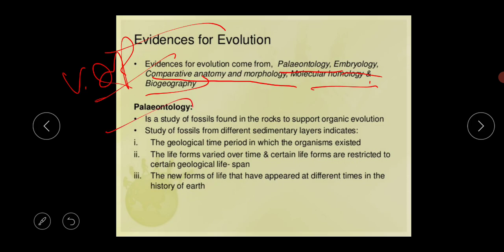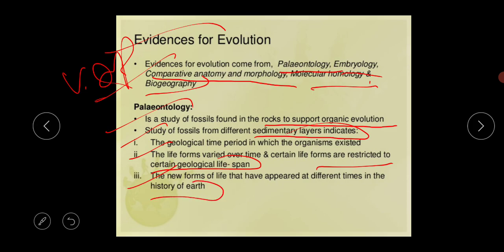What is the meaning of paleontology? This is the study of fossils. I think all of you know what the meaning of fossil is. It is a study of fossils found in the rocks to support organic evolution. Study of fossils from different sedimentary layers indicates the geological time period in which the organisms existed. Second, life forms varied over time and certain life forms are restricted to certain geological lifespans. Next, new forms of life have appeared at different times in the history of earth.